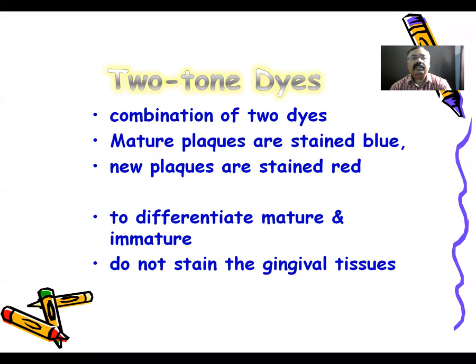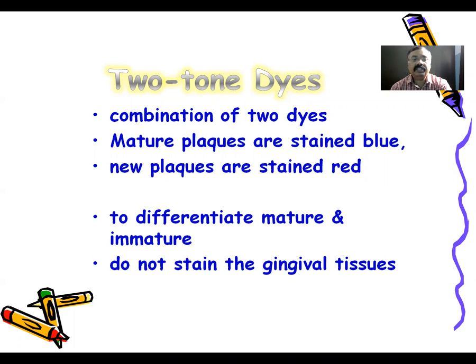Then the next disclosing agent is called two-tone dyes. It is a solution containing a combination of two dyes. With the help of these two-tone dyes, the mature plaques are stained blue in color, while the new plaque is stained red in color.